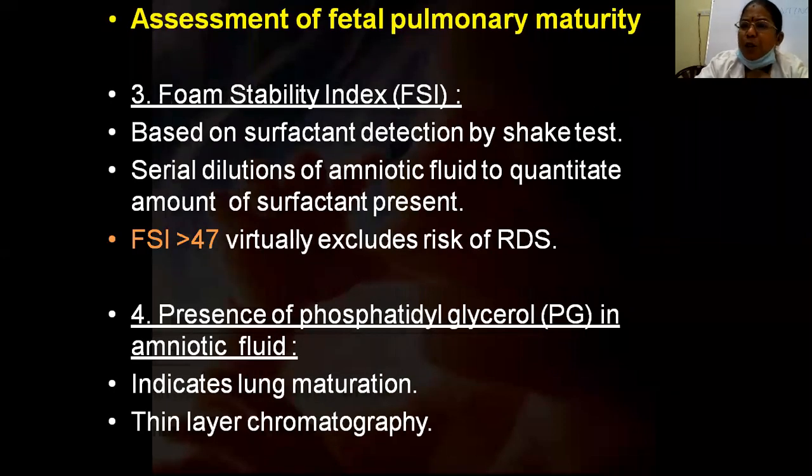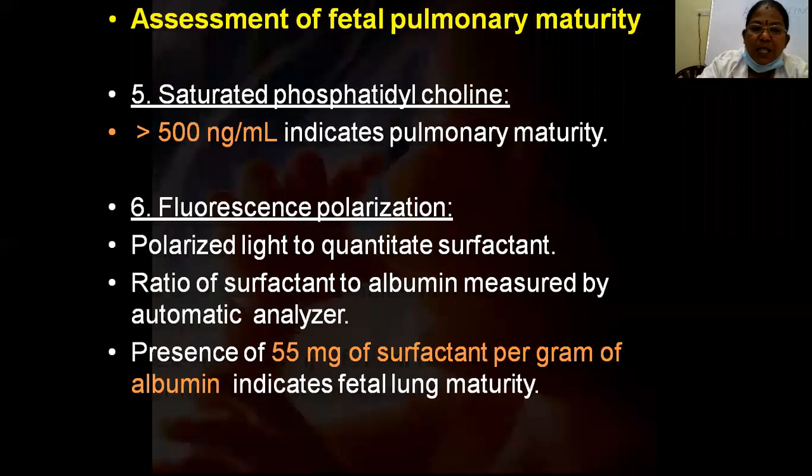So an LS ratio more than 2 indicates that the baby is mature, and we can go for induction. If it is less than 2, then we give glucocorticoids, 2 doses. You all will know this. Presence of phosphatidylglycerol comes at usually 36 to 37 weeks, which indicates lung maturation.